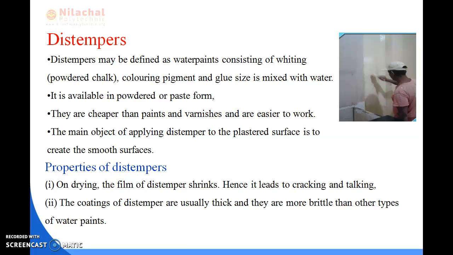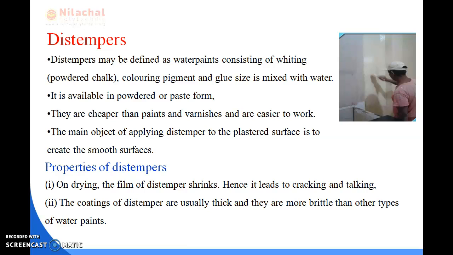So what are the properties of distempers? On drying, the film of distemper shrinks. Hence, it leads to cracking. So we can say that the film of distemper shrinks, hence it leads to cracking.